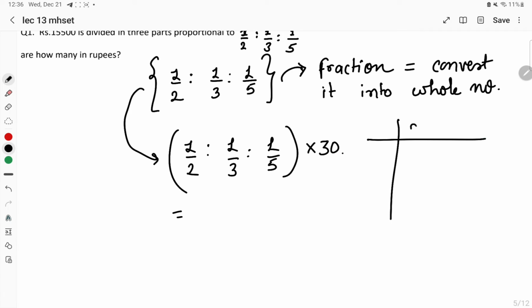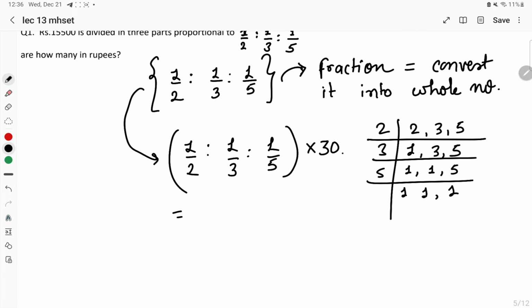Basically I have taken the LCM for 2, 3 and 5. These are the three numbers in the denominator. I have taken their LCM. 2 ones are 2, 3 left, 5 left, 3 ones are 3, 5 left, 5 ones are 5. The LCM for 2, 3, 5 is equal to what? 2 into 3 into 5. Right? So the LCM will be 30.